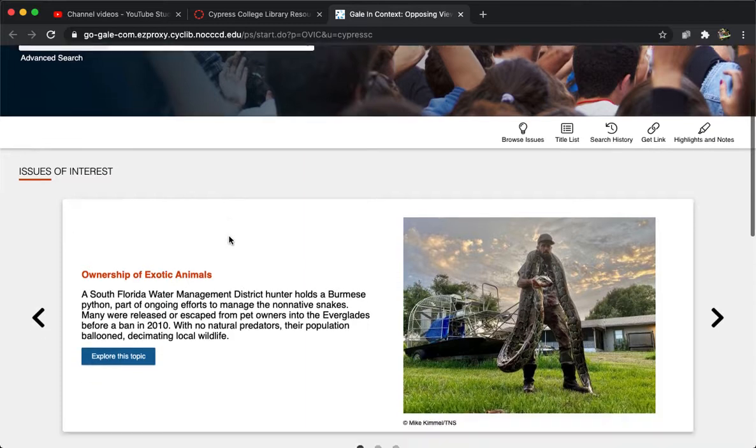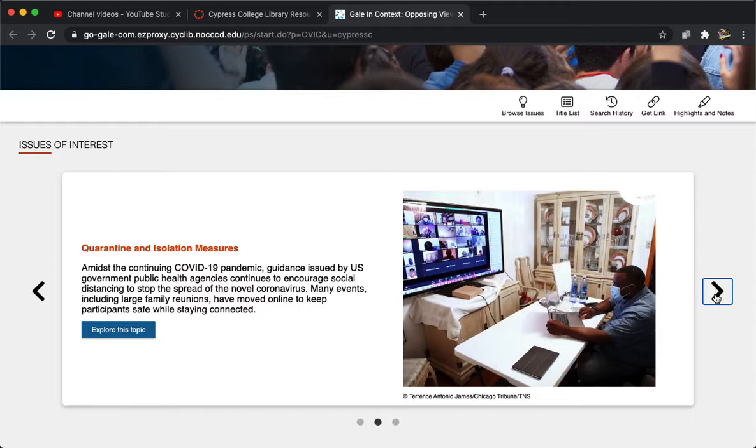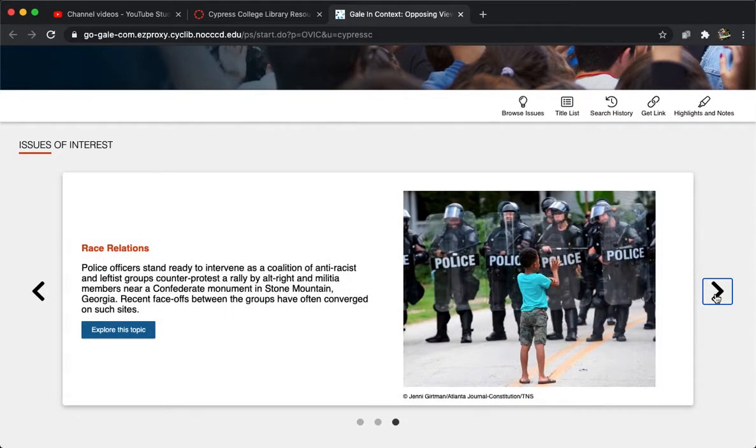There's also this feature, issues of interest, so they're highlighting this particular issue, and I'm willing to bet it's because of that Joe Exotic documentary that came out at the beginning of quarantine. Remember those days? So far away, so fondly we look back. Not really, but that's something that's kind of a hot topic that they're featuring there. They'll feature hot topics, so you can go ahead and click the arrows to kind of cruise through there if you'd like.